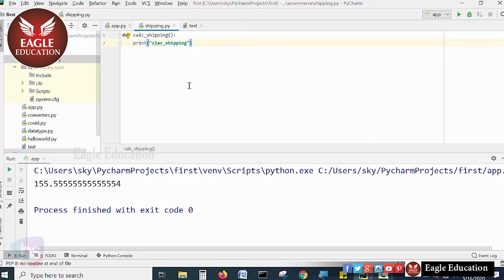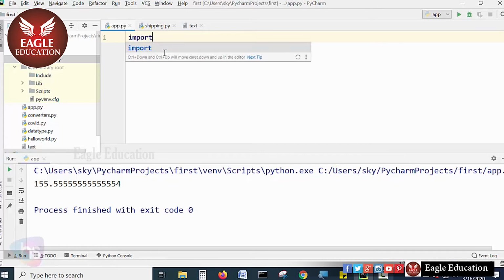I have written a file within the package called shipping, and now how do we import and use this particular module in app.py? You want to import the package along with the module. First we need to import the package name along with the module name.